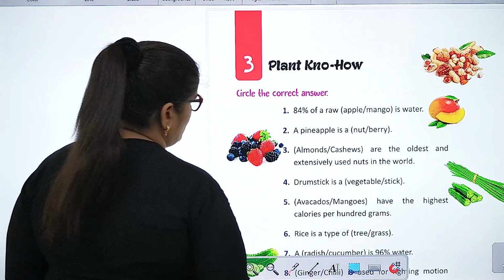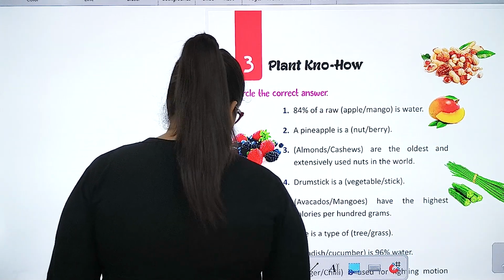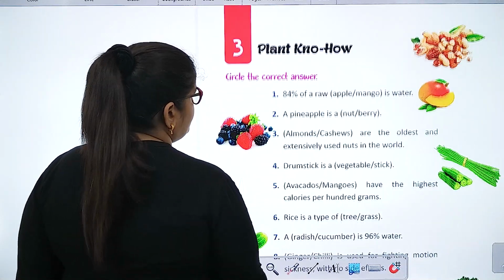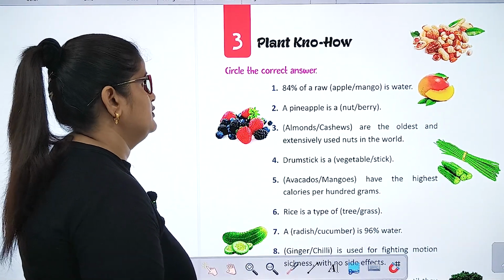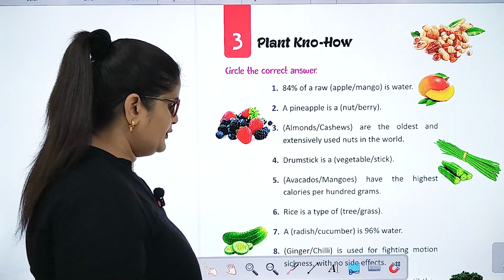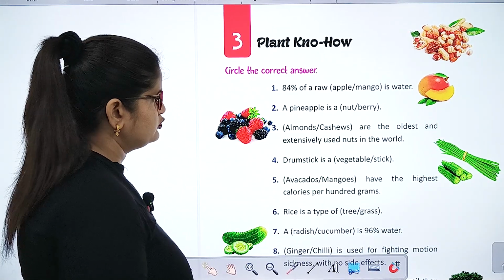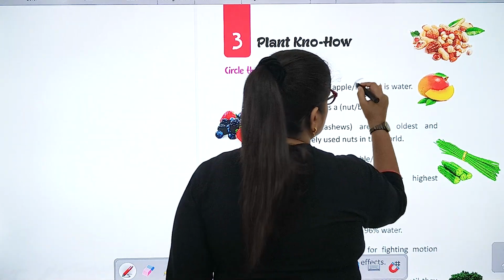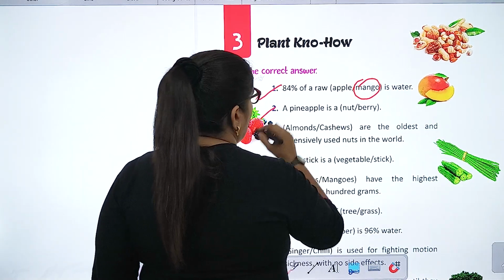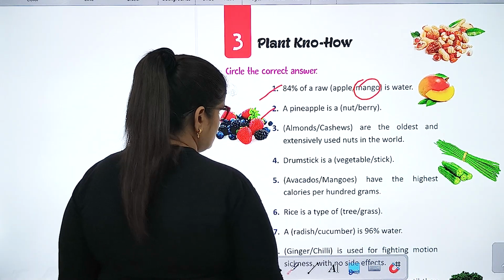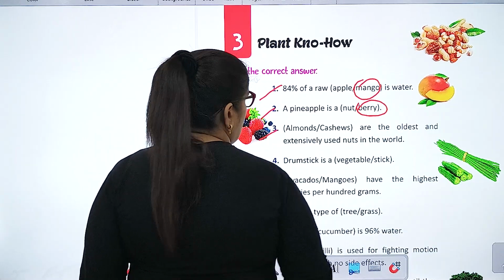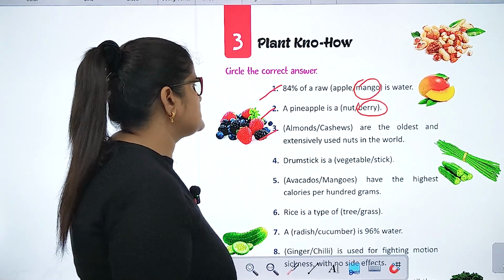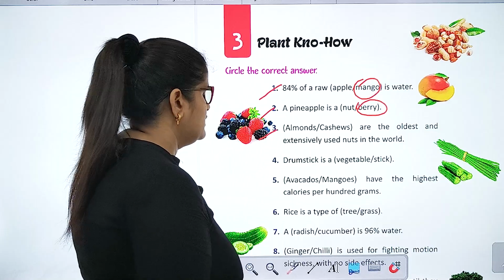Plant know-how. Circle the correct answer. 84% of a raw, apple or mango? Mango. A pineapple is a berry. Almonds, cashews are the oldest and extensively used nuts in the world. Almonds.